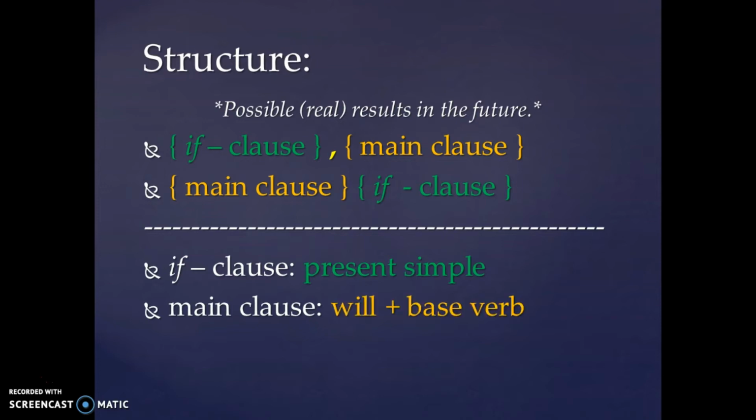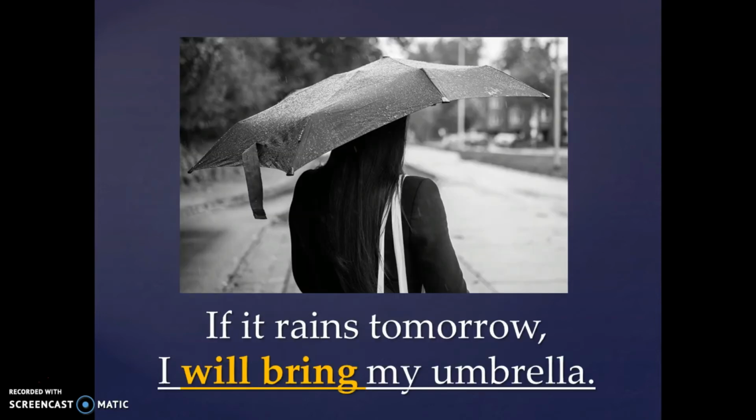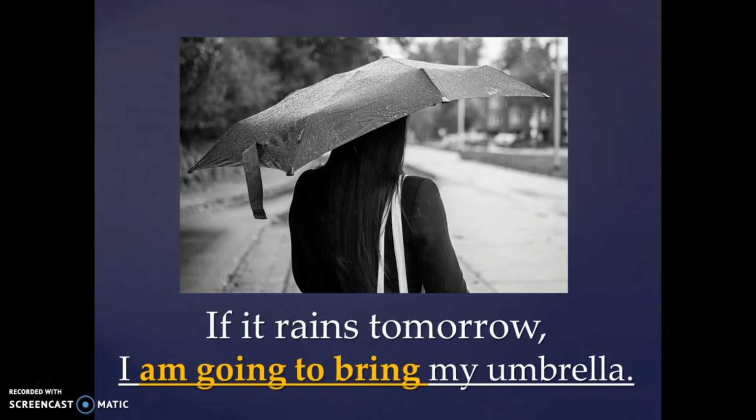And remember, we make that by using will plus the base verb. If you remember, there is another way we could use future simple, and that's by using be going to with the base verb. So I could take my main clause, I will bring my umbrella, and change it to I am going to bring my umbrella, and both have the same meaning.